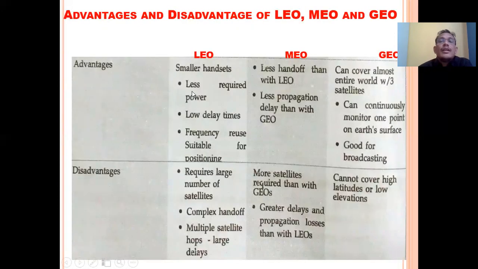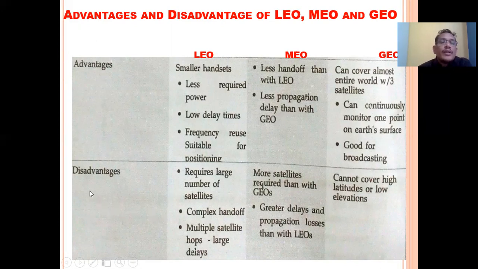Advantage, as I said earlier: LEO needs smaller handsets and less power. In MEO, more power is required as compared to LEO, and GEO can continuously monitor one point of the Earth surface. This is a very good advantage of GEO.